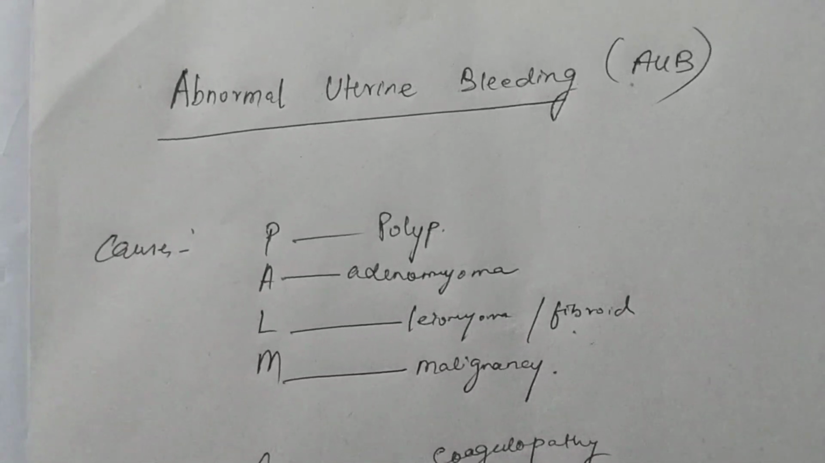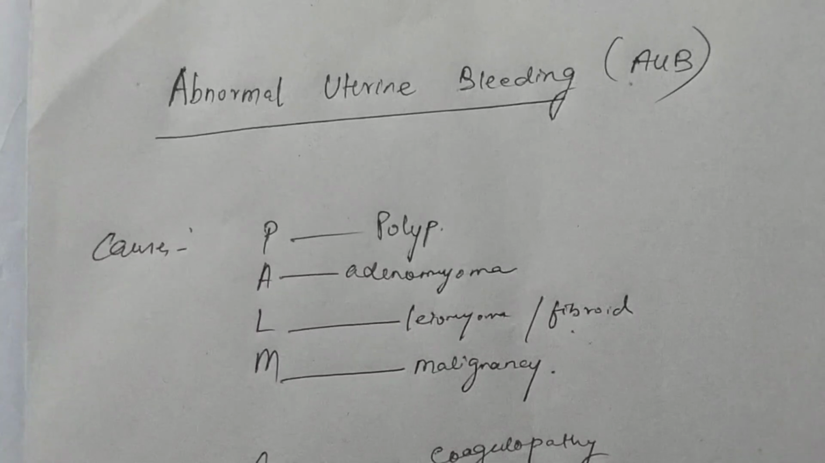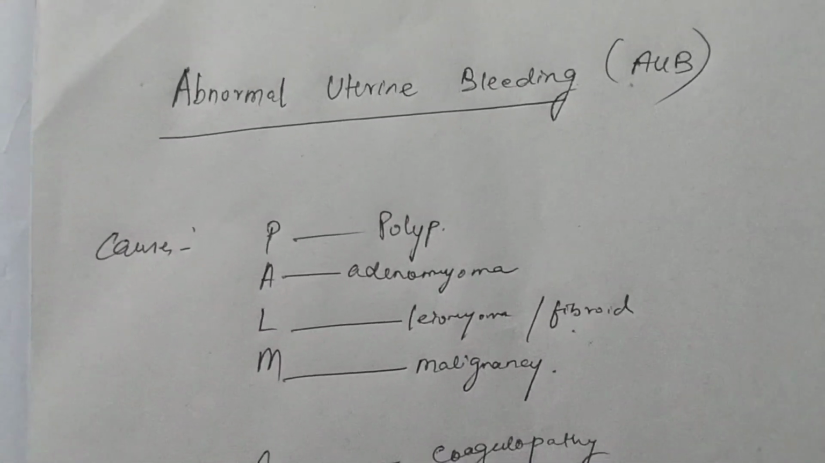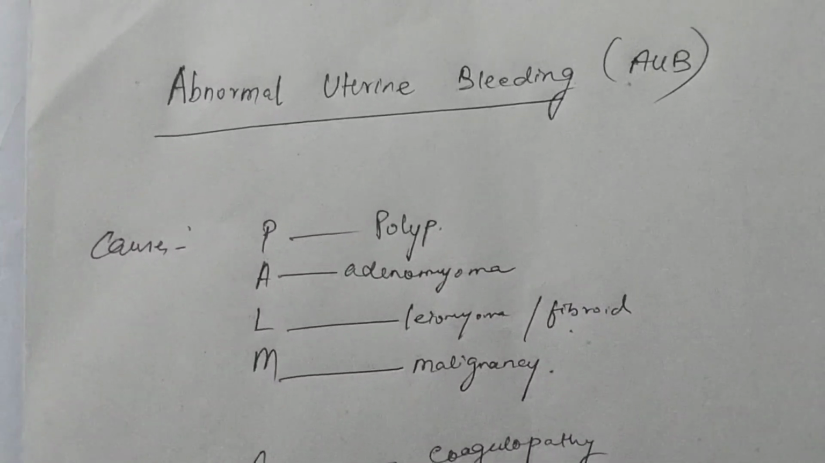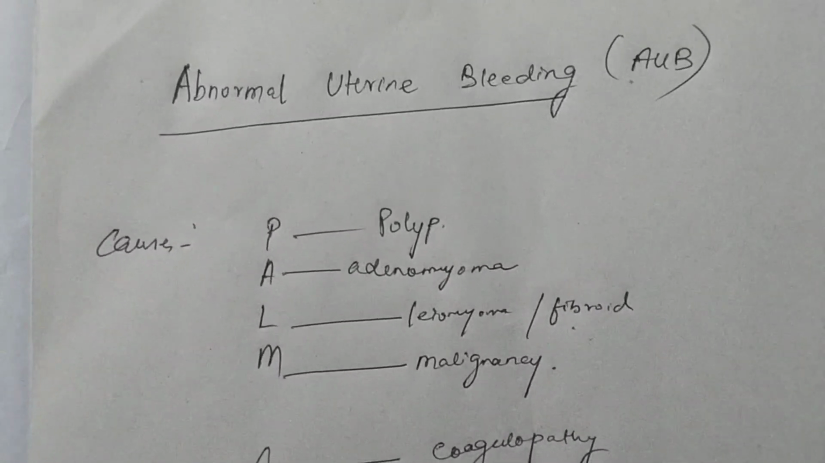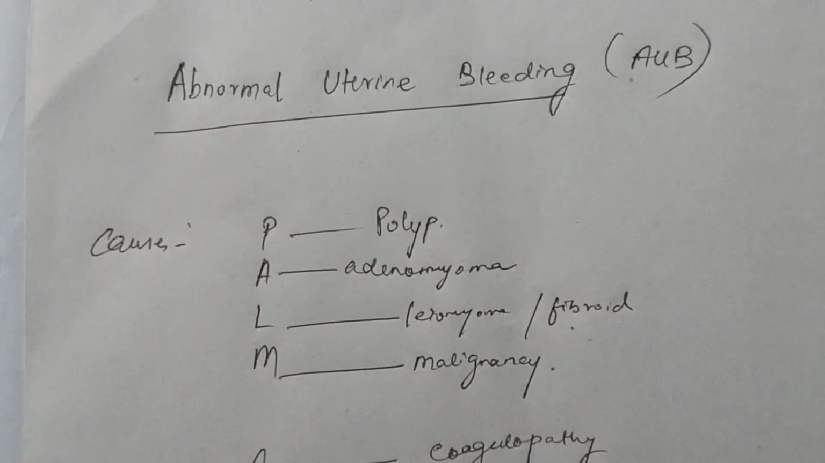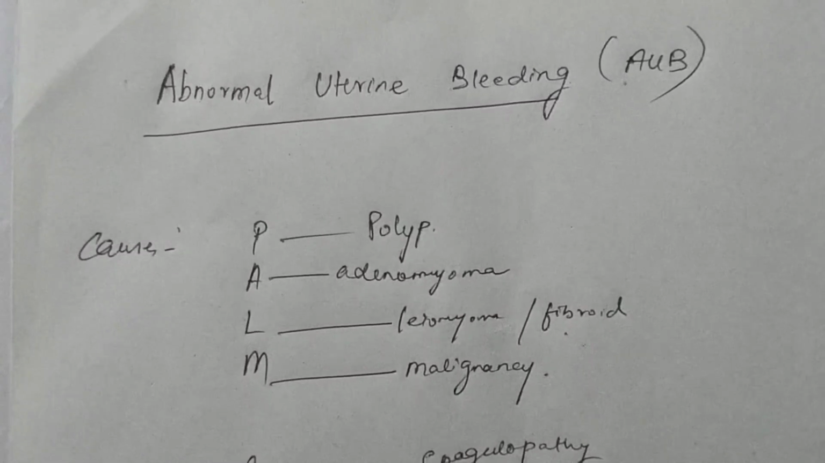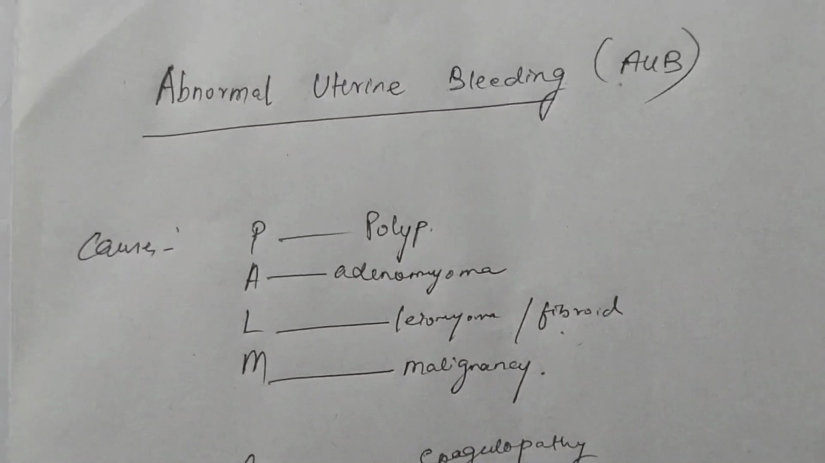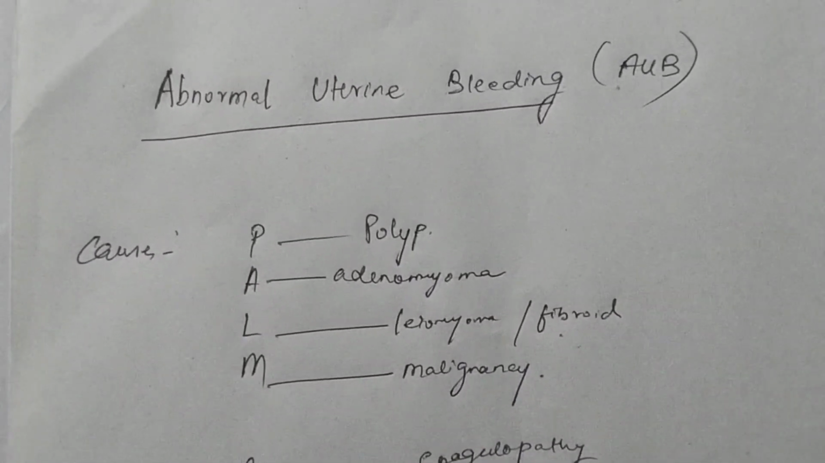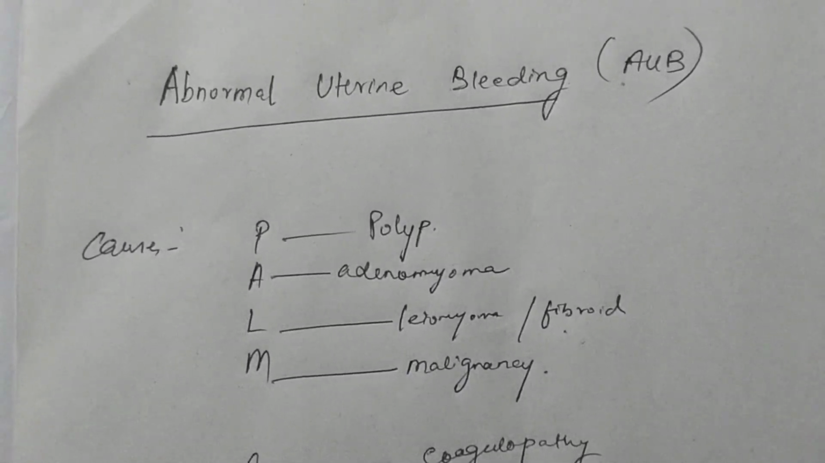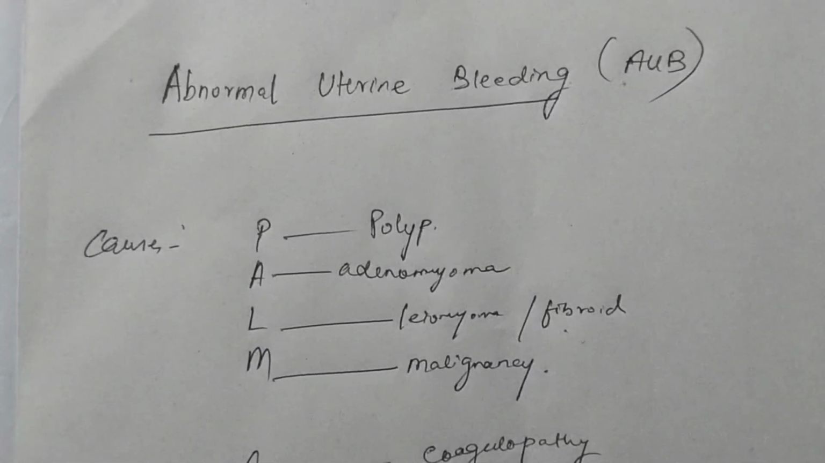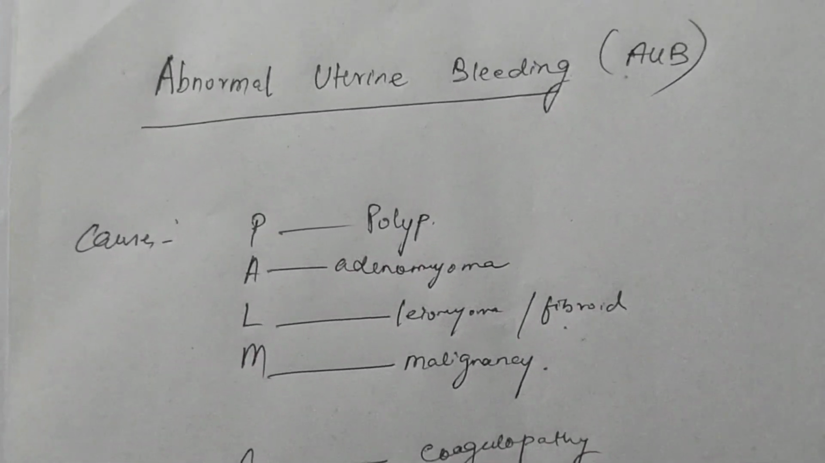I told you that normal cycles repeat themselves at regular intervals of 21 to 35 days. So anything which is coming in less than 21 days and anything beyond 35 days, and which is abnormal in volume. Normal volume is 20 to 80 ml. If it is less than 20 or more than 80, you call it abnormal. So I repeat the definition of abnormal uterine bleeding again. Any bleeding from the vagina which is not related to pregnancy and is abnormal in regularity, frequency, volume, which is associated with clots, which causes the hemoglobin level of the woman to go down, is called abnormal uterine bleeding.